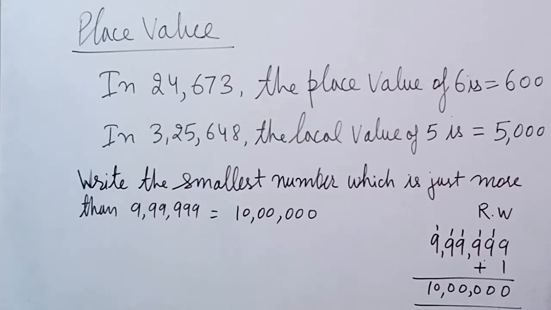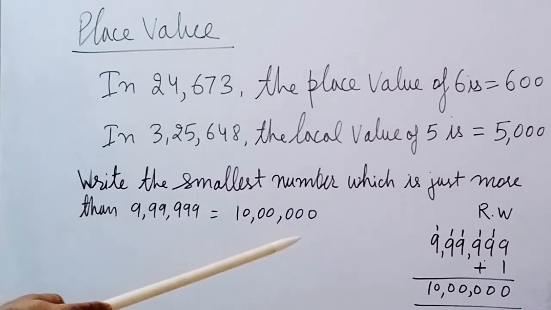Now I am taking one more example with the same place value. Write the smallest number which is just more than 9,99,999. Just more than, that means we are adding. So write down 9,99,999 and do the rough work.